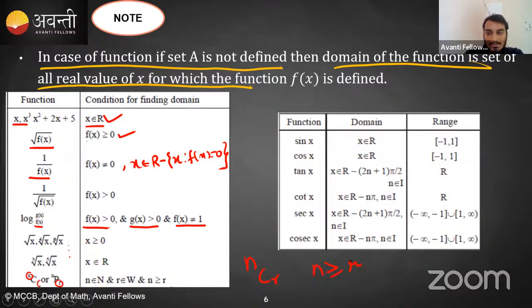Okay, is this clear? अब आइडिया लग रहा है कि डोमेन कैसे निकालेंगे. आपको बस ये चेक करना है कि फंक्शन is given, what are the values of x for which my function is defined. That's all. Okay, is that clear? Everyone, don't worry, we will solve a couple of examples to see how to find the domain. Okay, उससे और clarity आएगी. But is this clear? Everyone, everybody should reply. Everyone should reply. Is this clear to everyone?